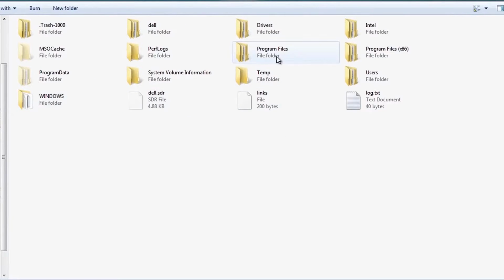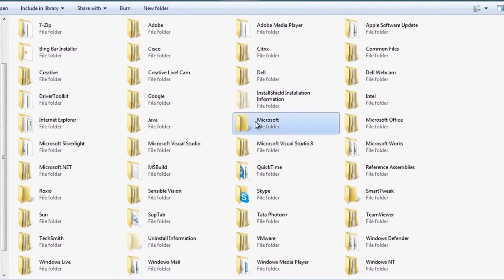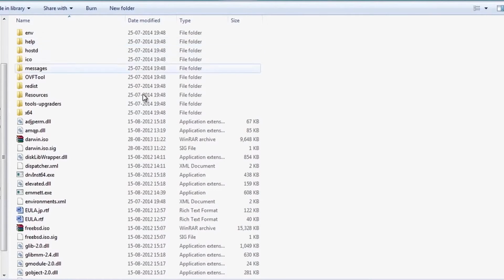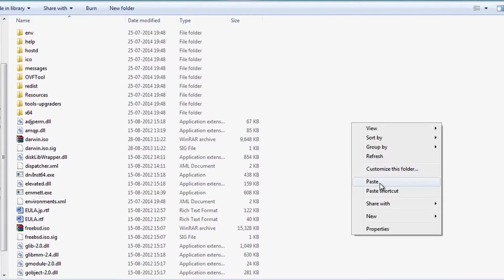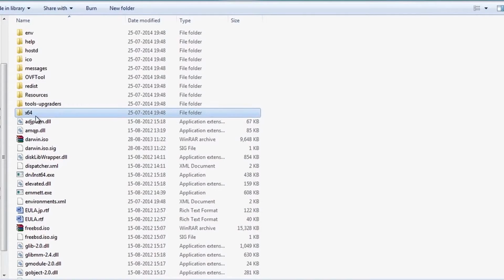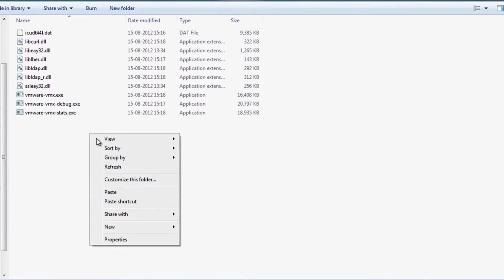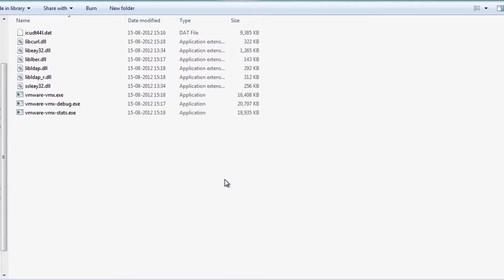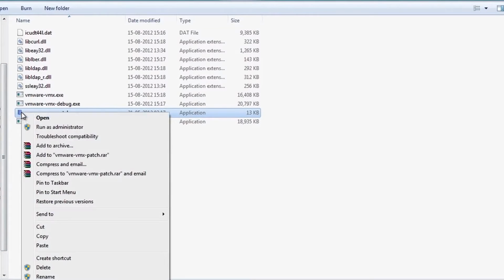And if you're on a 32-bit computer, go to Program Files. Since I'm on a 64-bit computer over here, I will choose the x86 and then search for VMware. Go to the VMware Workstation folder. Now if you're on a 32-bit computer, just paste the patch over here. Since I'm on a 64-bit computer, just go to the x64 folder and paste the patch over here. So just go ahead and paste the patch and run it as an administrator.